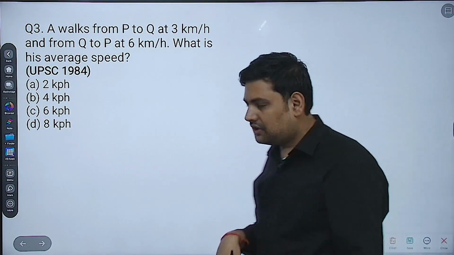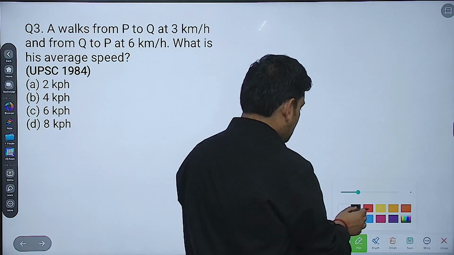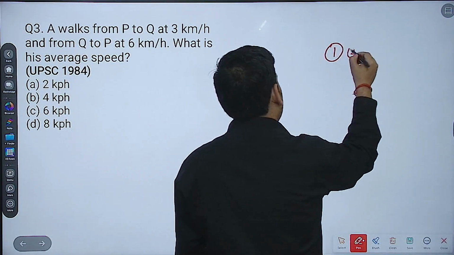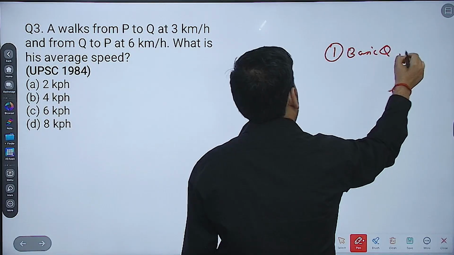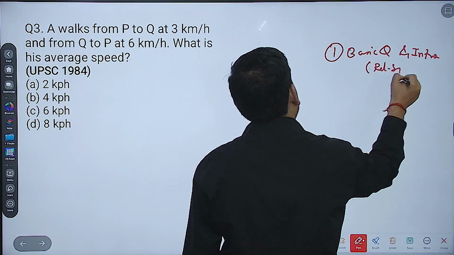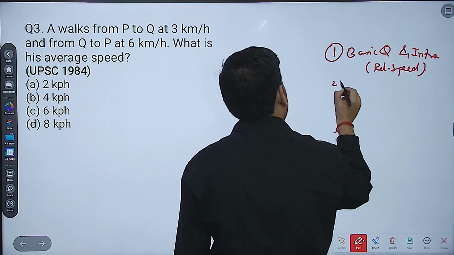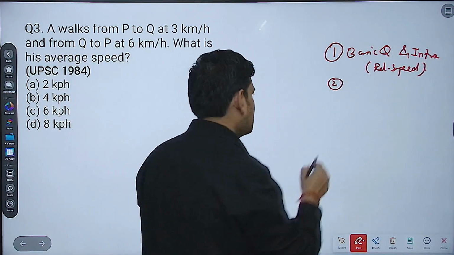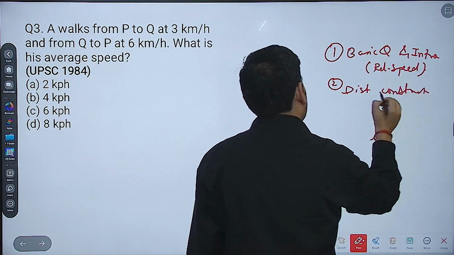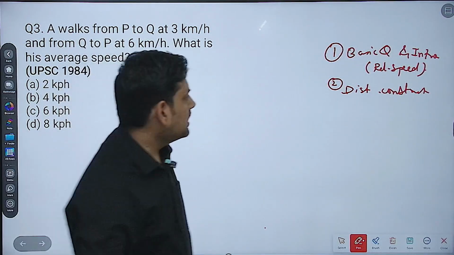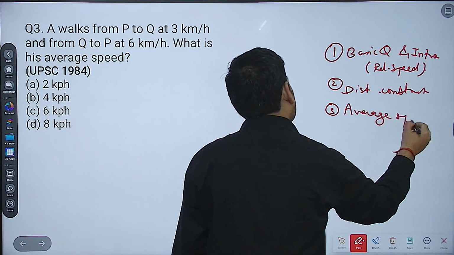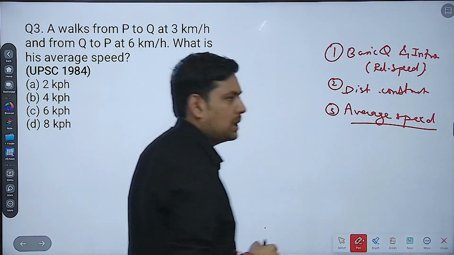So we were dealing with the chapter of time, speed and distance. Now in the first one we had seen some basic questions and the introduction of it, that is mainly about relative speed. Then in the second one we had seen scenarios when there is constant distance. Now this is the third one where we will be understanding the concept of average speed.